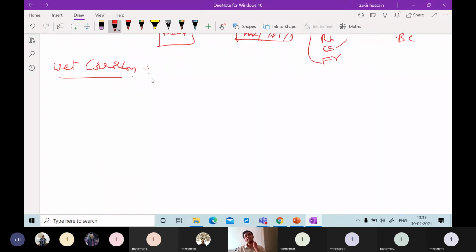Wet corrosion occurs in the presence of some wetting medium or electrolytic medium. The requirement is that an anode and cathode form, and a conducting medium like an electrolyte is there, and the corrosion will occur only at the anodic area because it is losing the electrons. Depending on how the electrons are taken by the cathodic area, there are two types of wet corrosion.